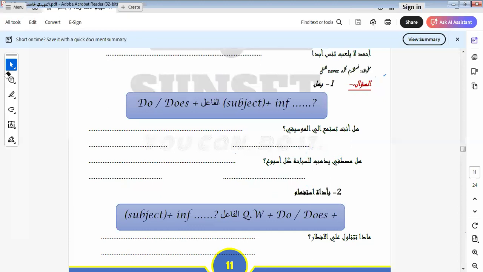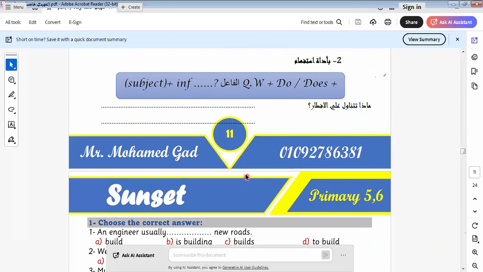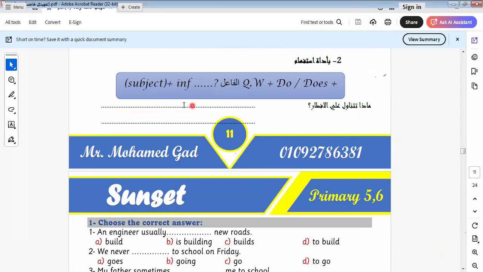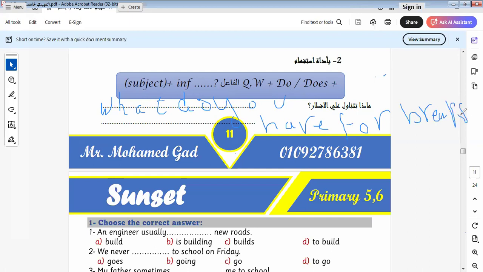We replace the verb instead of the subject. Okay. Here, what are you... what will it be here? What do you have for breakfast? It will be here: What do you have for breakfast? What do you have for breakfast? Okay. I would put them at the end of the sentence.